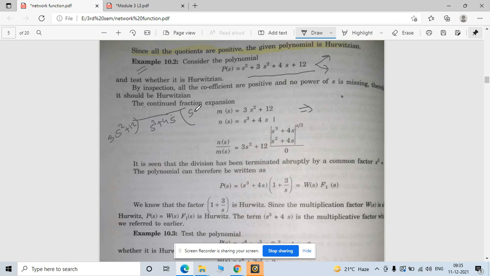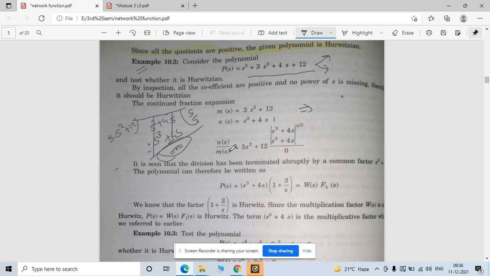So if I multiply by s by 3, this 3 is cancelled out, and the power is increased by 1, right? So this is nothing but your s cube plus this is s, and 12 divided by 3 is nothing but your 4s, right? So in a single step you will find your remainder is 0. For this step, its sign changes, so the whole thing is cancelled out and your quotient is 0, right?